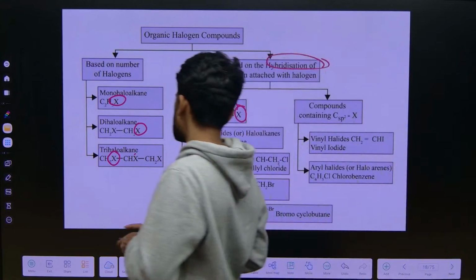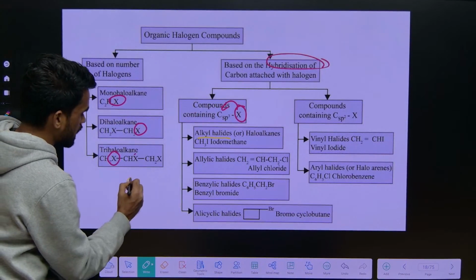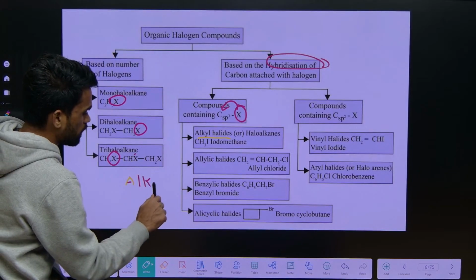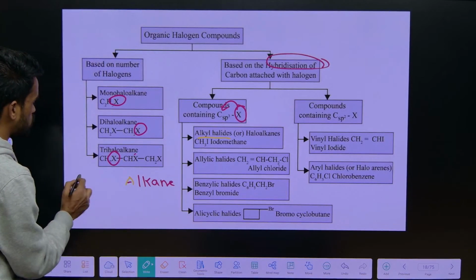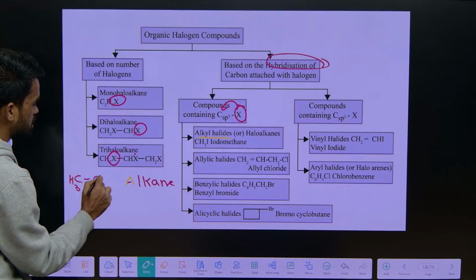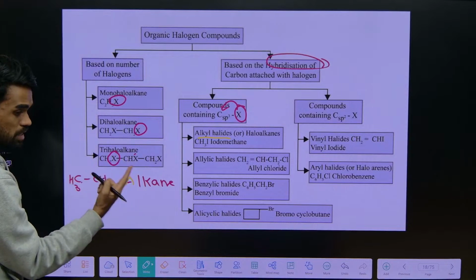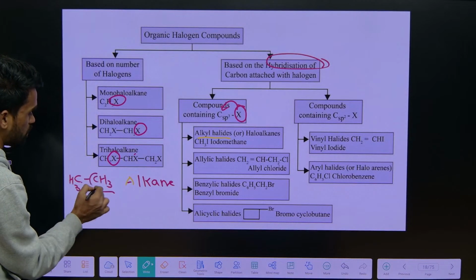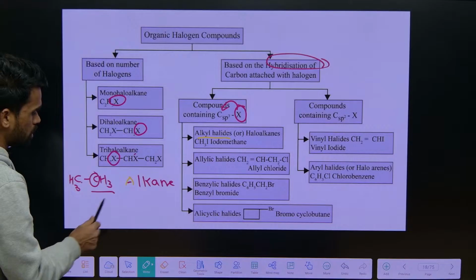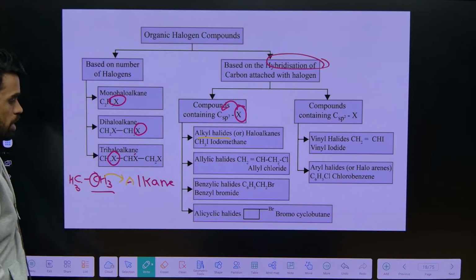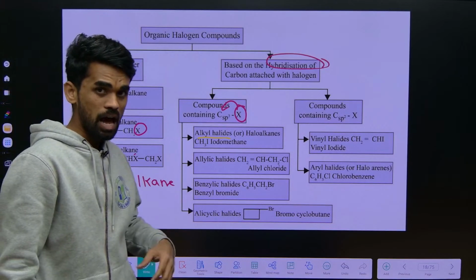See, if it is sp3 hybridized, we know it is an example of an alkane, right? So for example, ethane, CH3CH3. If I replace one hydrogen by one halogen, that becomes ethyl chloride. So that is having carbon with sp3 hybridization. So if it is sp3 hybridization, you should call it haloalkanes.